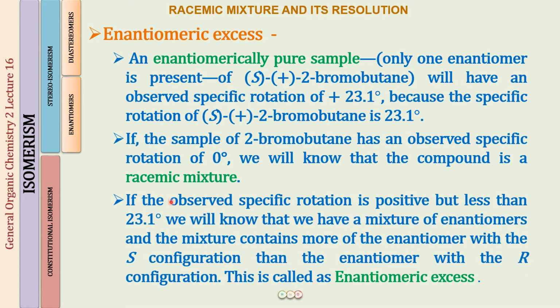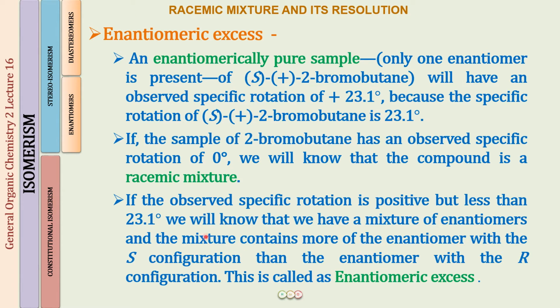Now, if the observed specific rotation is positive but less than 23.1, as we had in the sample with the 9.2 degree value, we know that we have a mixture of enantiomers and the mixture contains more of the enantiomer with the S configuration than the enantiomer with the R configuration, and this is called enantiomeric excess.